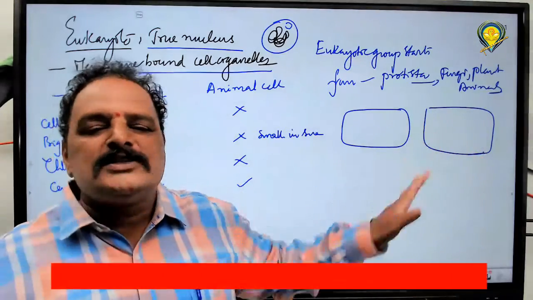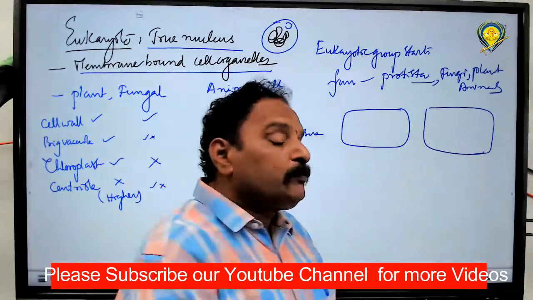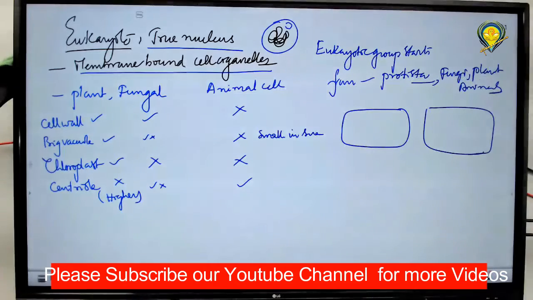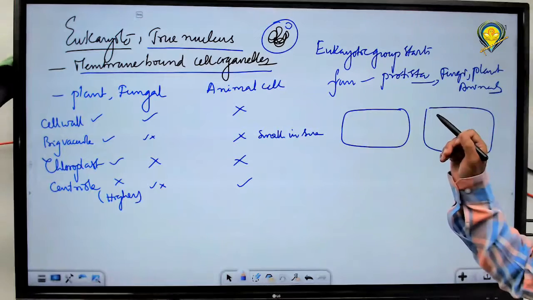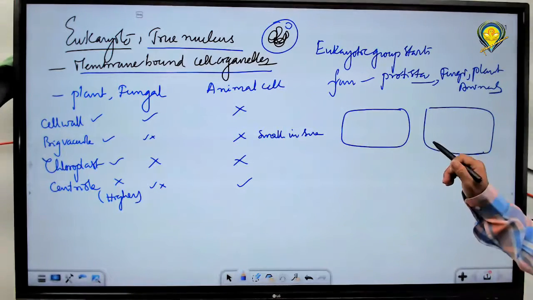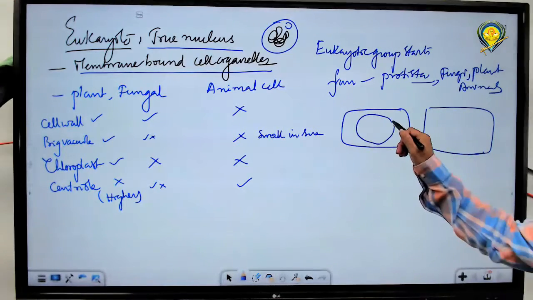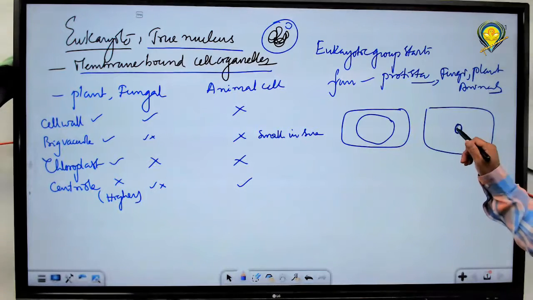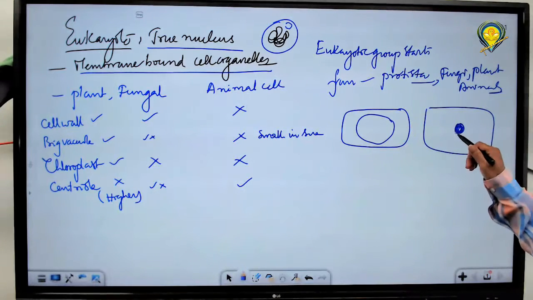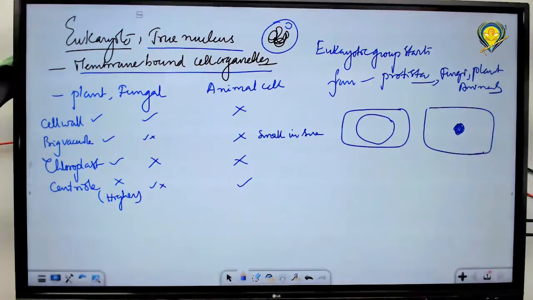Both cells are with the outer plasma membrane only. So you have to recognize which is the plant cell and which is the animal cell. How could you do that? Simply, in the plant cell a big, large vacuole is there. Here the vacuole is not there, and a centrally placed nucleus will be there. The nucleus is at the center.